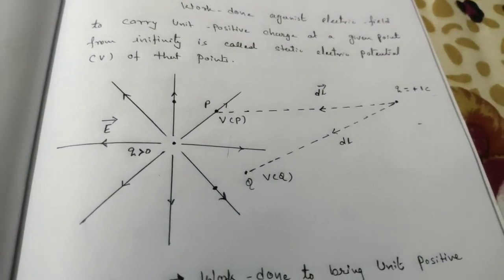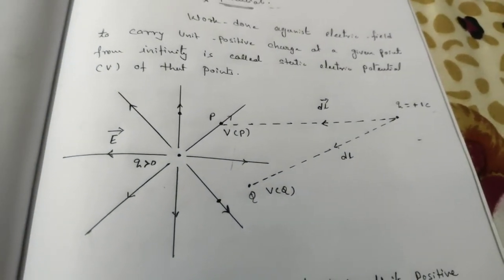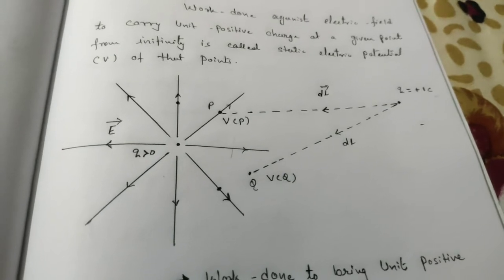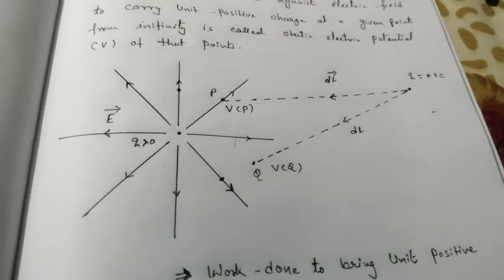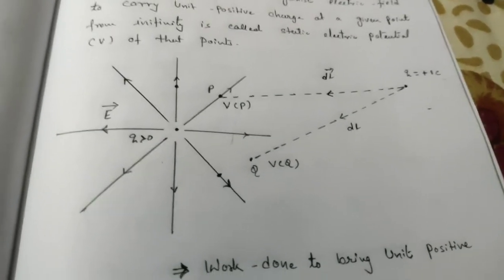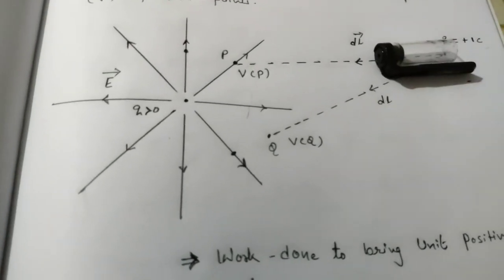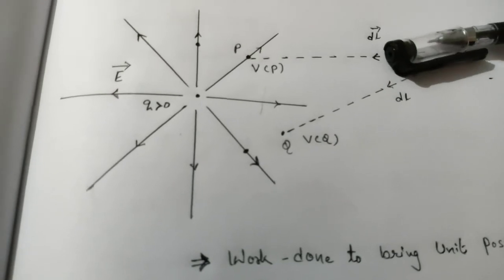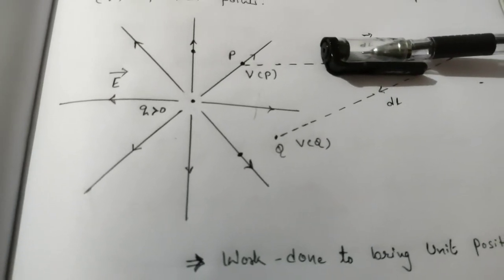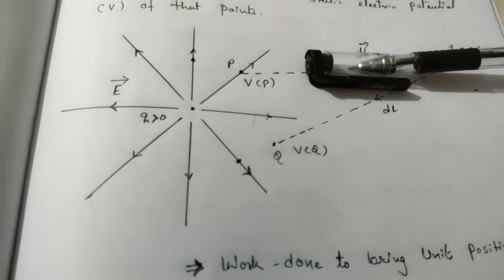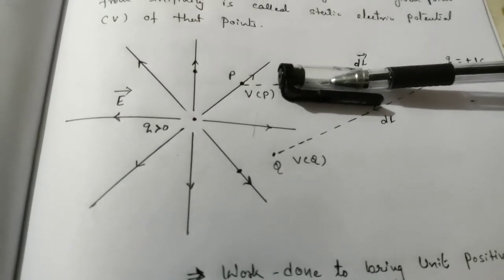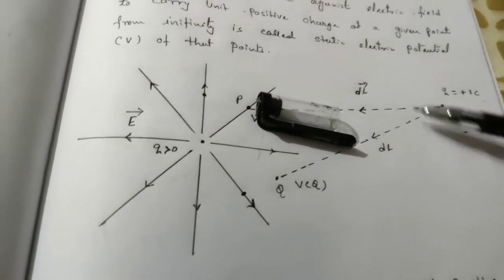Indirectly you are applying force in a particular direction, and due to this force the charge is displaced from one place to another. Force times displacement converts to work done. That thing you know.